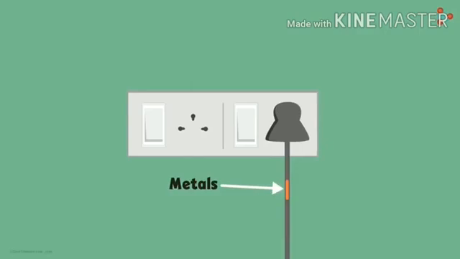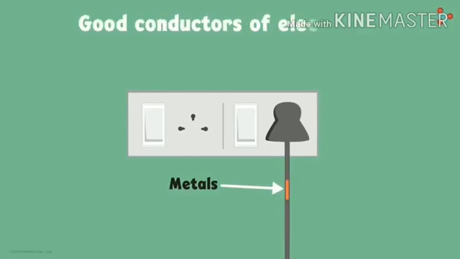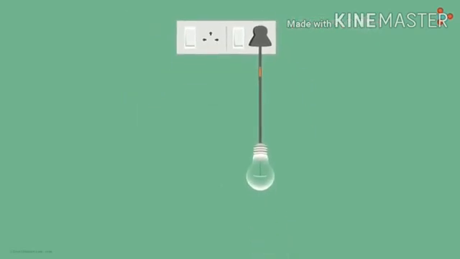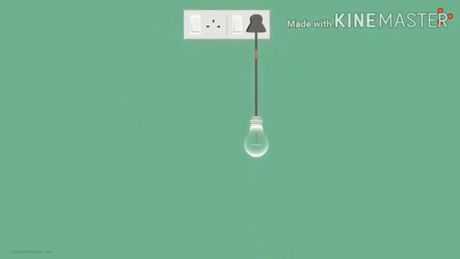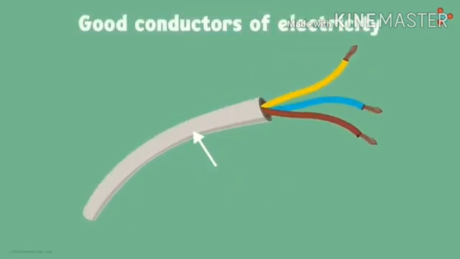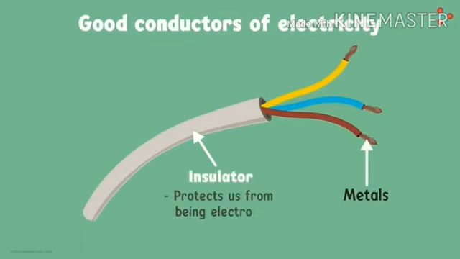Next, electric wires can conduct electricity. So metals are good conductors of electricity. Metals are used to make electrical wires. When a bulb is connected to an electrical source through an electric wire made of metal, the bulb glows. That means metals conduct electricity. Metal conductors are covered with insulators made of rubber or plastic to protect us from being electrocuted.